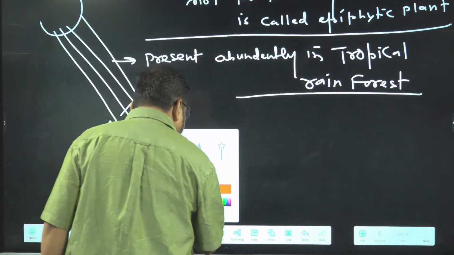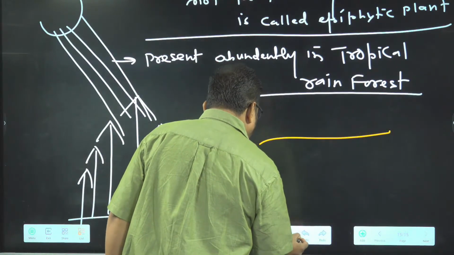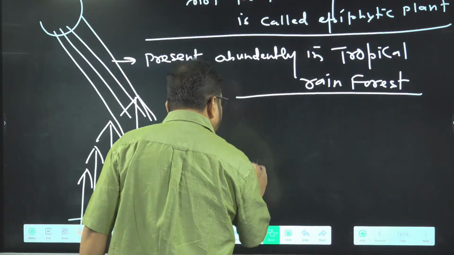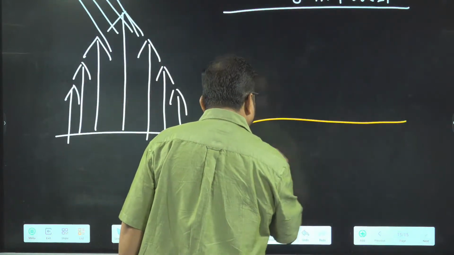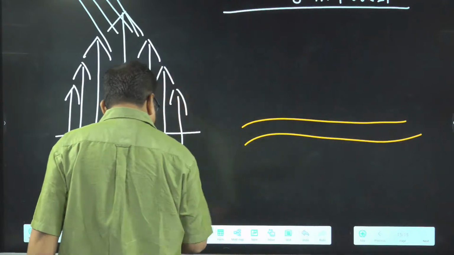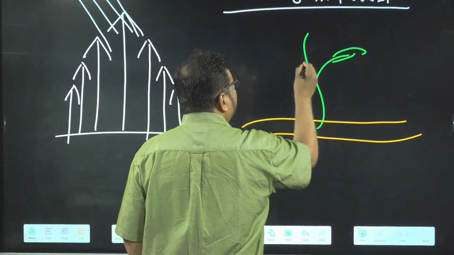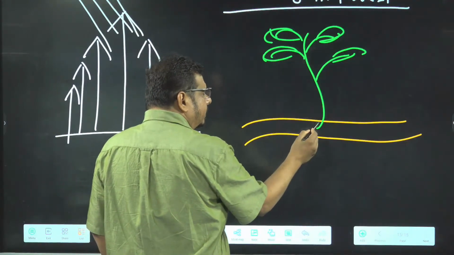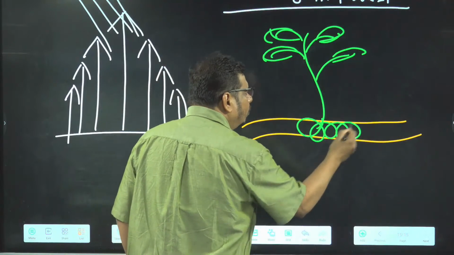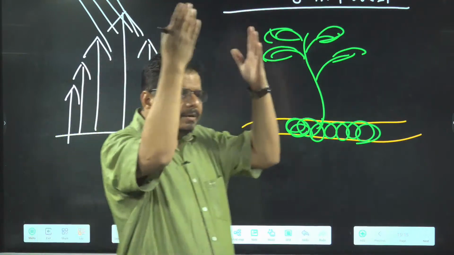Now what happens? Suppose this is a branch of a tree, an aerial branch of the tree. So here epiphytic plants are growing. These are the epiphytic plants. Some of the roots help them to adhere to the stem, otherwise the plant will fall down.